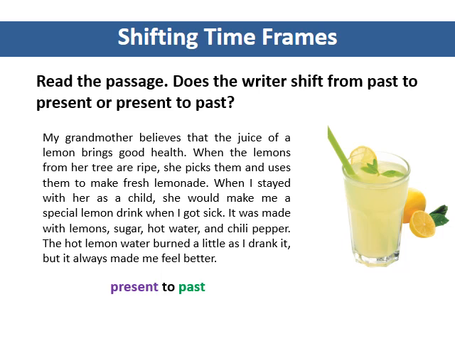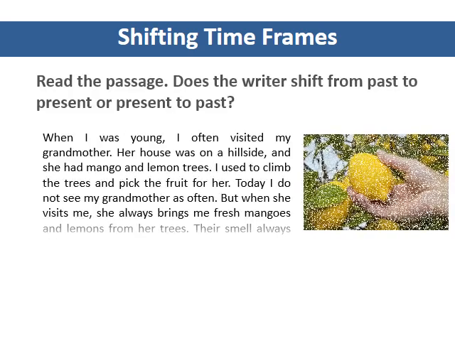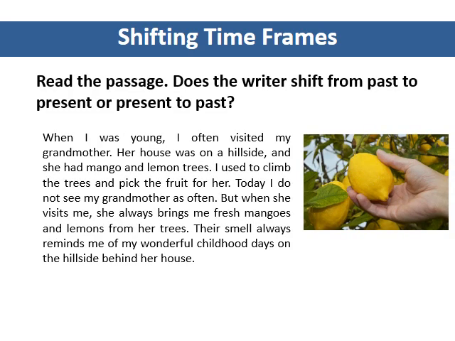The text then shifts to the simple past, when the writer begins to tell a story about her childhood at her grandmother's house. Notice how the time clause, "when I stayed with her as a child," indicates that the writer has shifted to the past. Let's look at another example. Read the passage. Does the writer shift from the past to the present, or the present to the past?